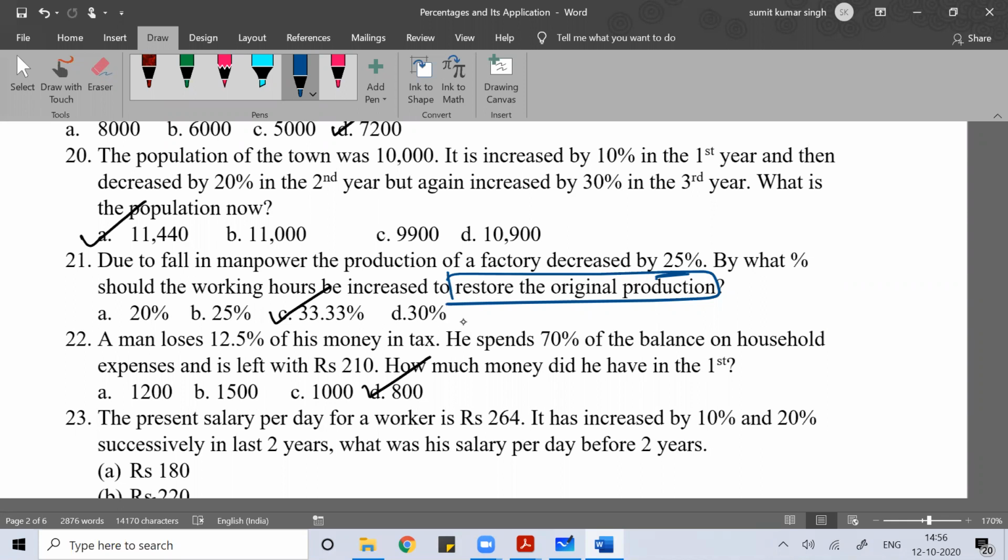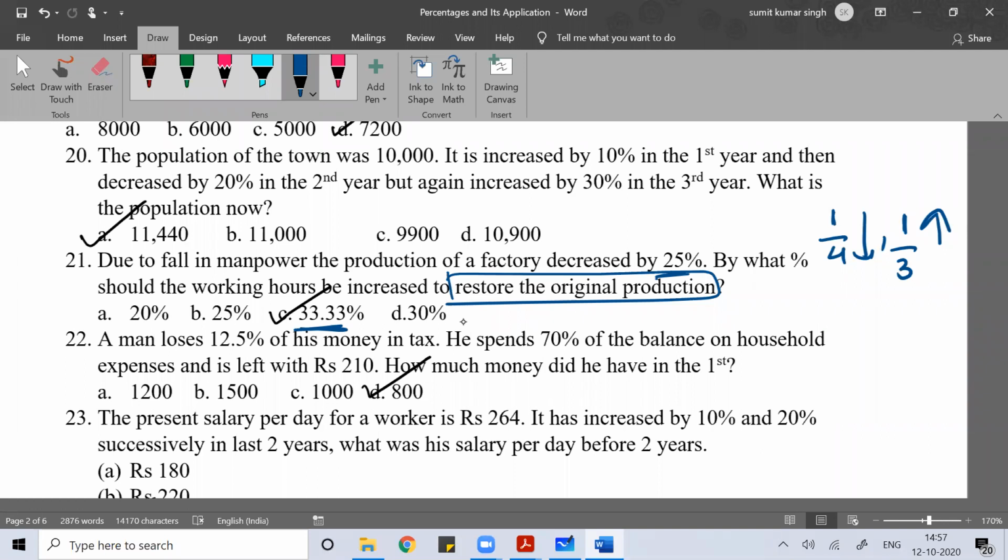Because the manpower decreased, the production of the factory decreased by 25%. So if the production decreases by 1 by 4, then how much should I increase my working hour? I should increase my working hour by 1 by 3, or 33.33%, to restore the original production.